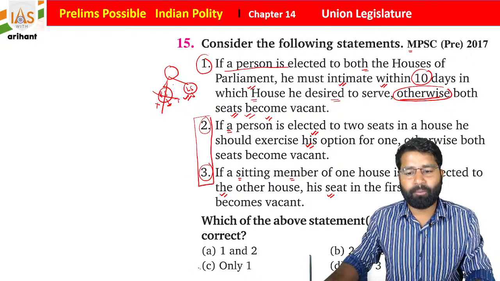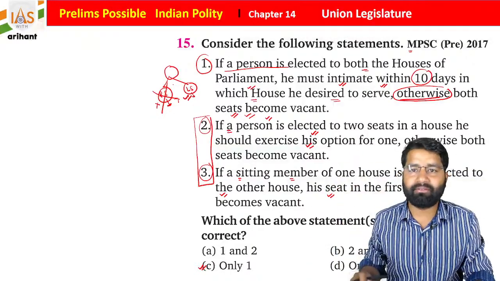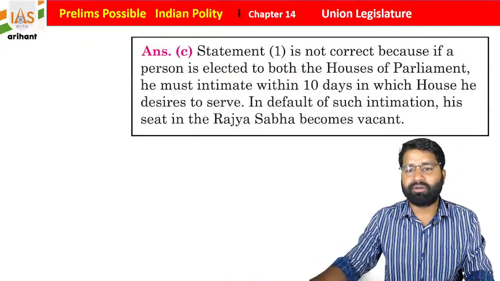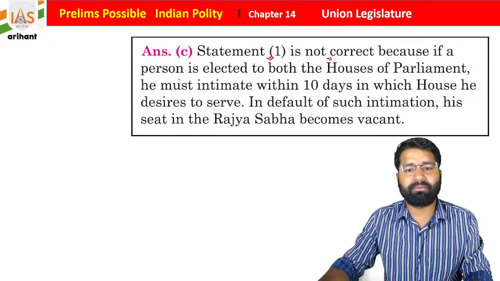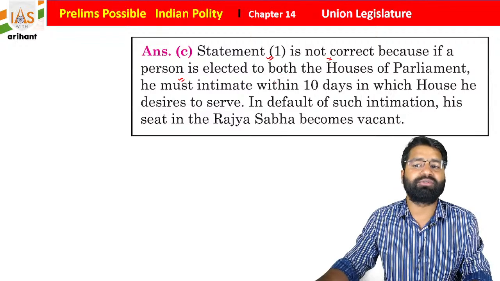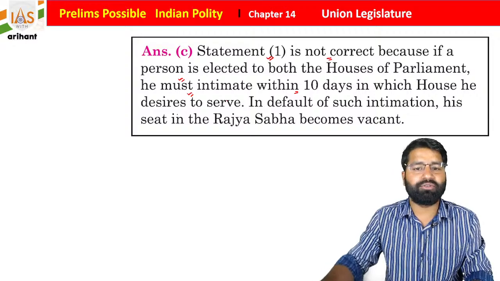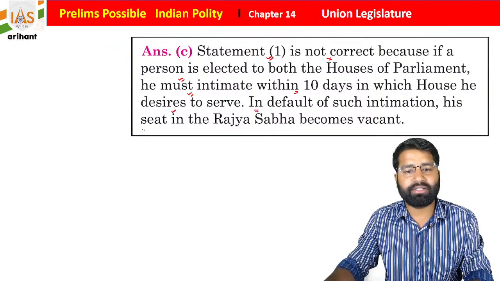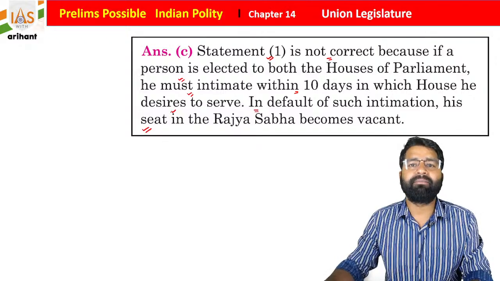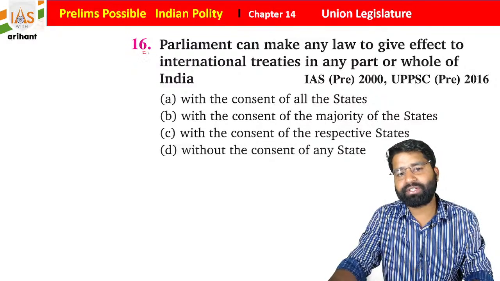So option C is not correct. Option C means only 1 is not correct. As we already discussed, statement 1 is not correct because if a person is elected to both houses of the parliament, he must intimate within 10 days in which house he desires to serve. In default of such intimation, his seat in the Rajya Sabha becomes vacant, students. Getting it?